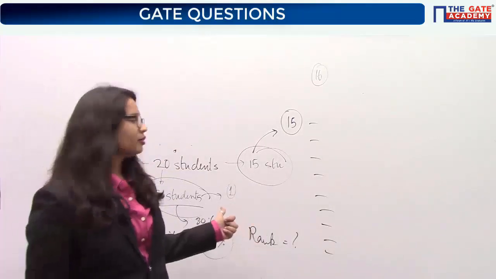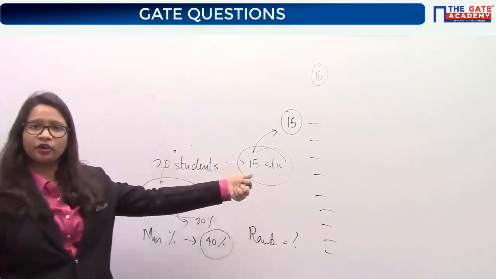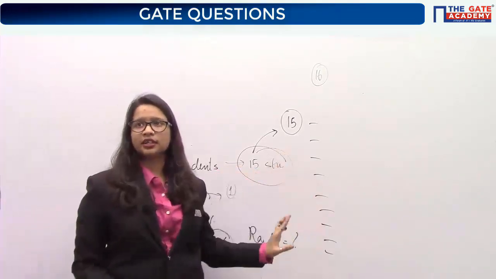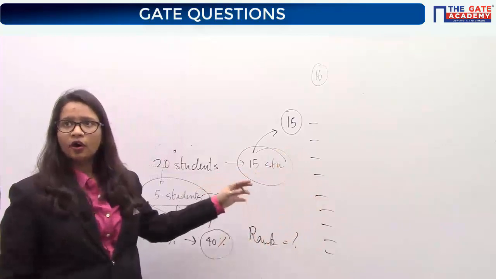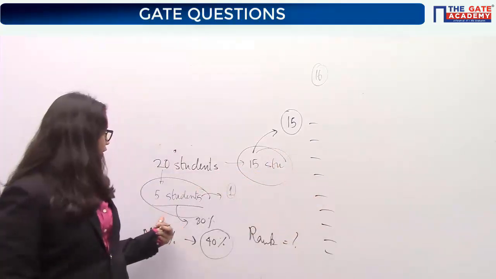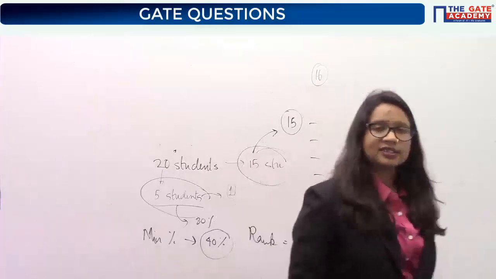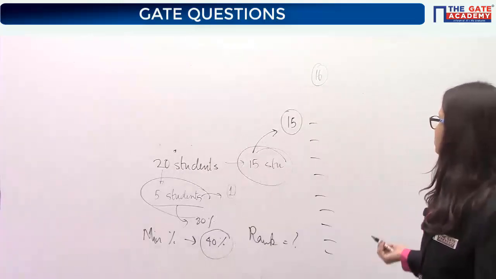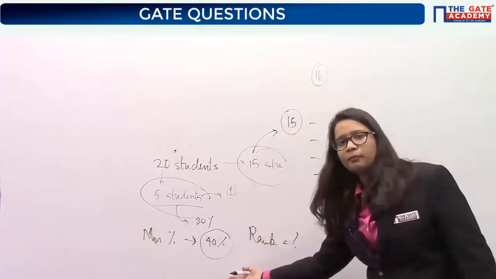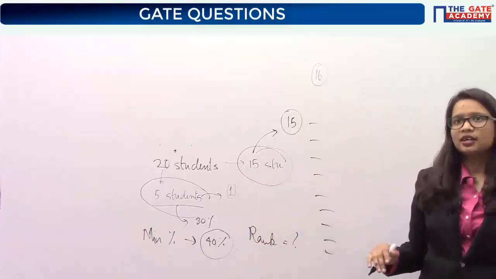I've told you that they are all distinct. For these 15 students, the marks are distinct, not the same. Only 5 of them are getting the same marks, which is 80%. Is anybody else having any doubt? So the maximum possible rank is 16. That's why this minimum percentage student will get the rank 16th.